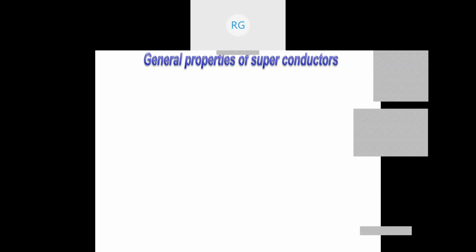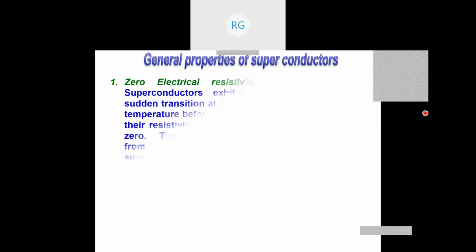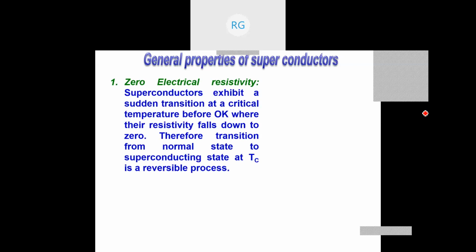Experimental observations of superconductors. All these experimental observations are practically verified at various superconducting labs, including MIT, IBM, CERN, and other labs. Now we'll see the first property. I will list here 10 different general properties, but still there are many. So I am just giving you a glance of only the important general properties or experimental observations.